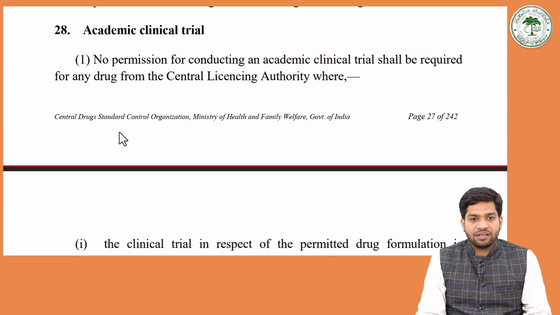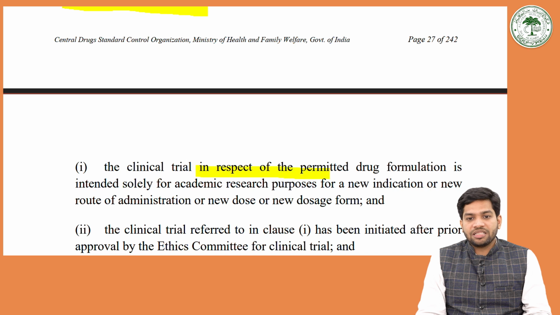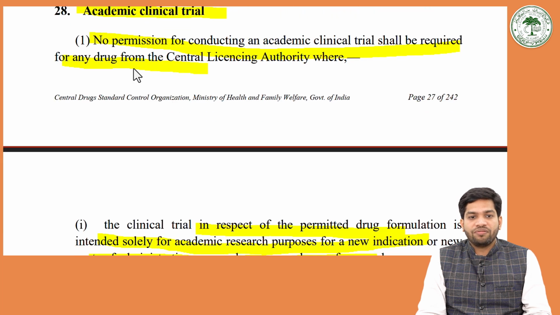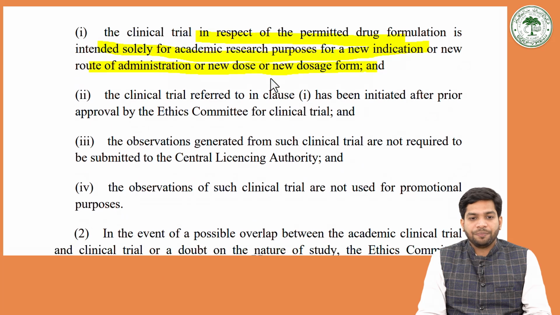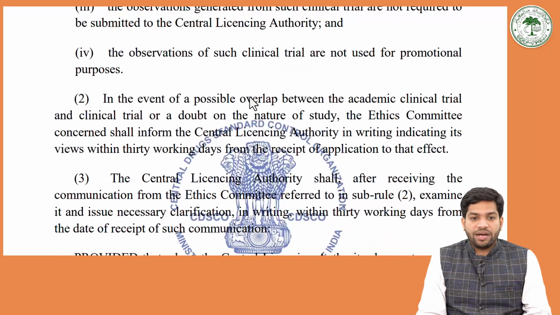What is an academic clinical trial? No permission for conducting experiments shall be required from the central licensing authority where the clinical trial involves an approved drug formulation intended solely for academic research purposes for a new indication, new route of administration, new dose or new dosage form. So in those cases, for the academic clinical trial, there is no need for permission from the central licensing authority. The clinical trial referred to in clause 1 has to be initiated after the prior approval of the ethics committee for the clinical trial, so ethics committee approval is required.